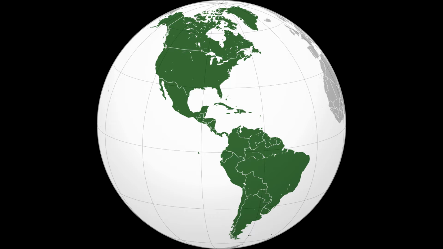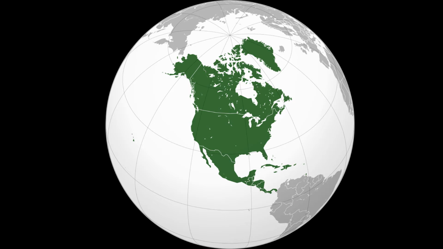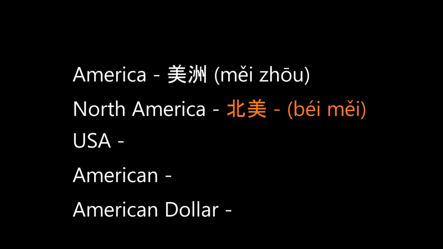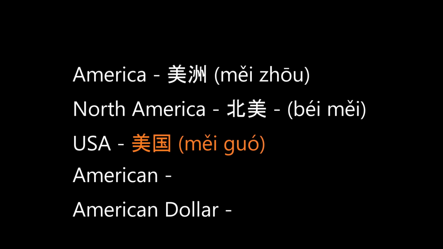So we have first America, the continent, which is 美洲. It's made of 2 characters, 美, which means beautiful, and 洲, which means continent. If we want to be a bit more precise, we have North America, which is 北美, and this 北 means north. Then we have the country, the USA, 美国. So again, it's the same first character, 美, and we have 国, which means country.